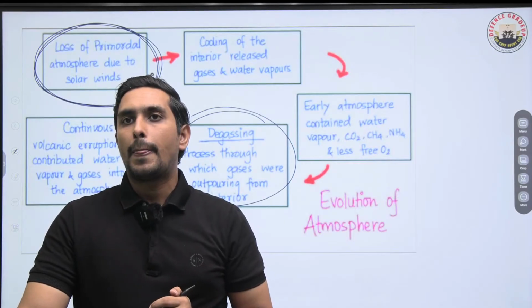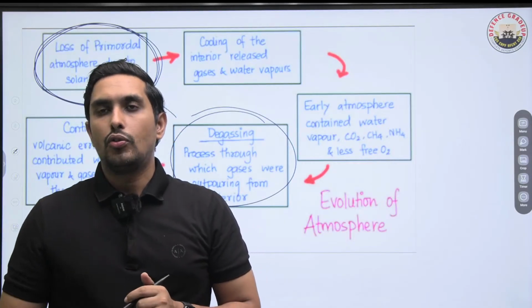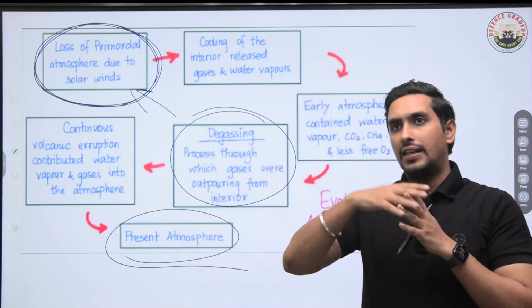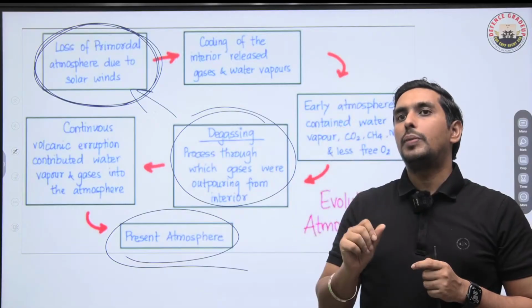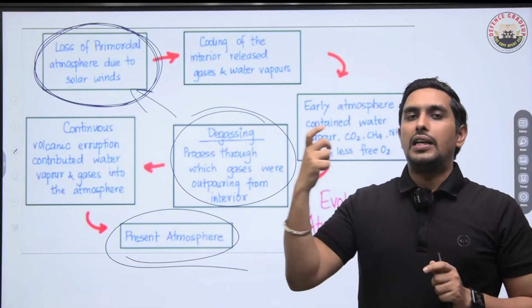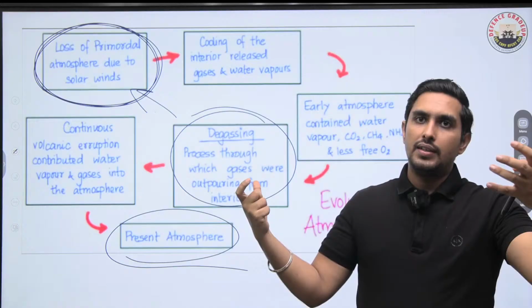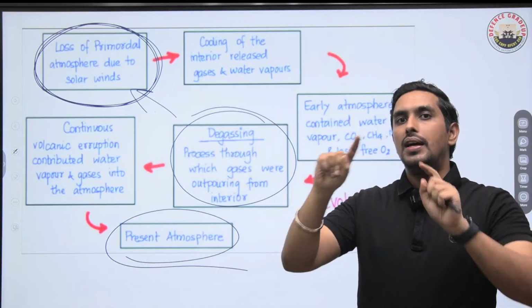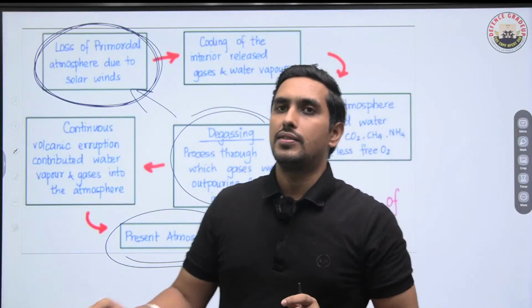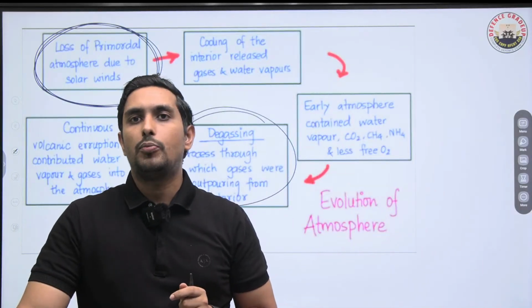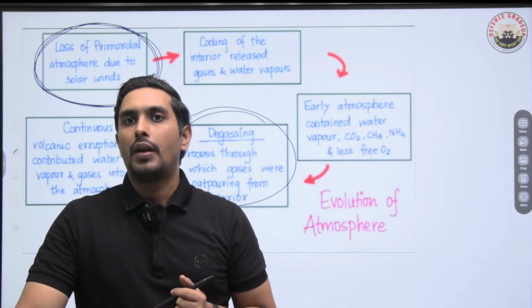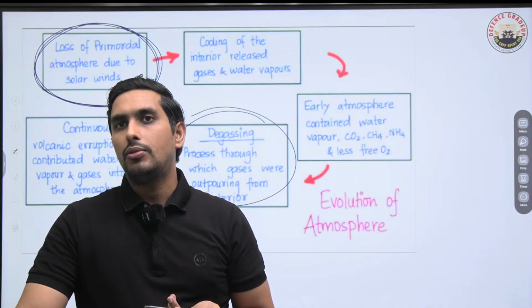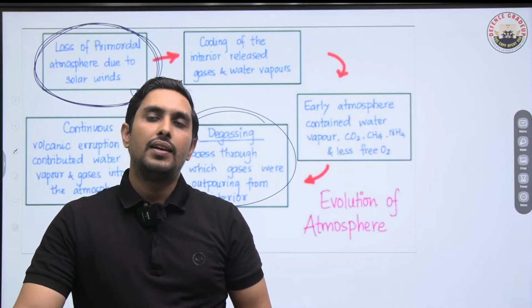Is that clear? So if somebody asks you how exactly the atmosphere has taken its shape, you always have to be very clear about this: we have solar winds, which have stripped away plenty of the hydrogen and the helium, and that is how the process basically started. I hope this point is absolutely clear. Any doubts you have, you surely can let me know. Anybody who is not able to understand anything can surely let me know.